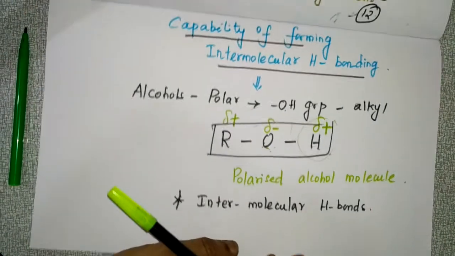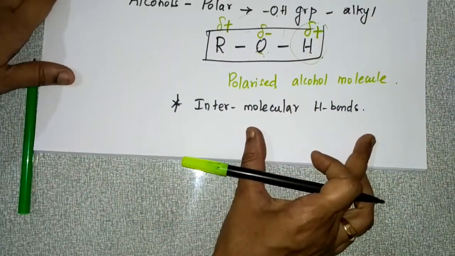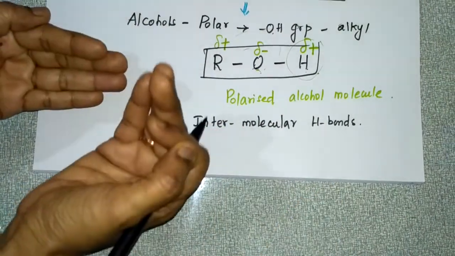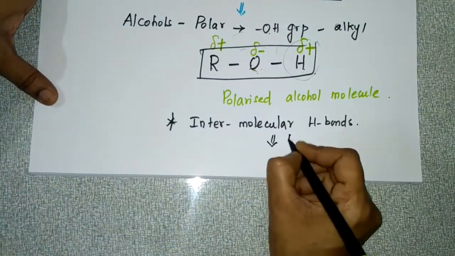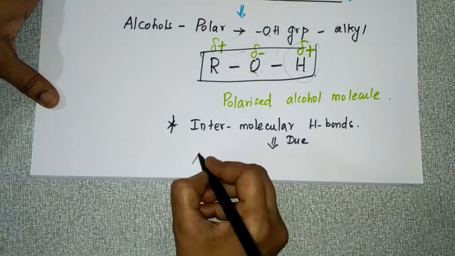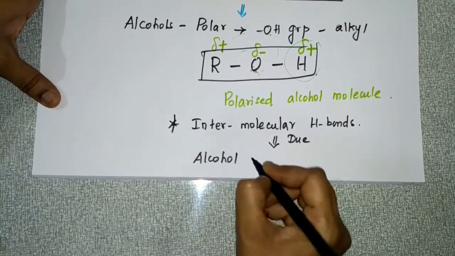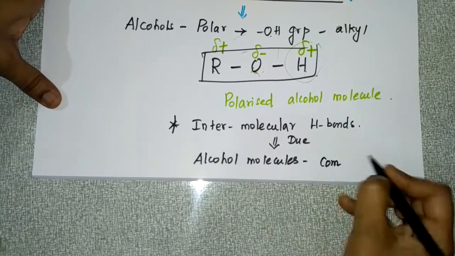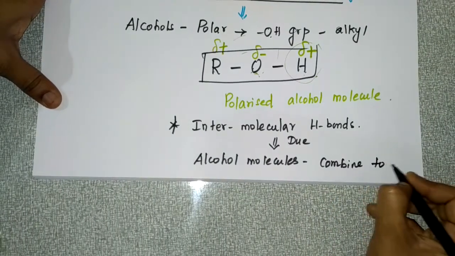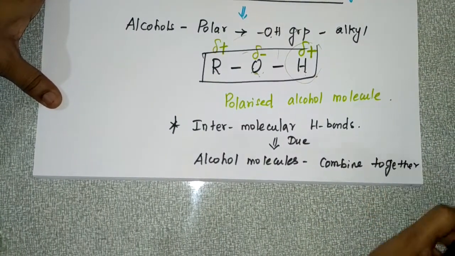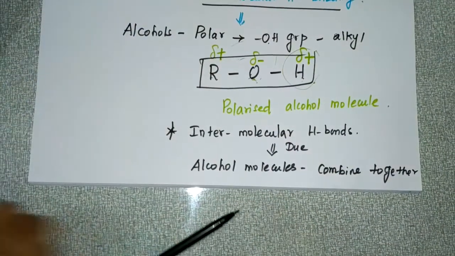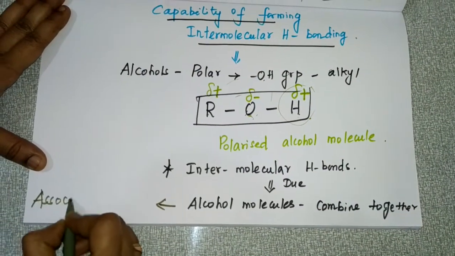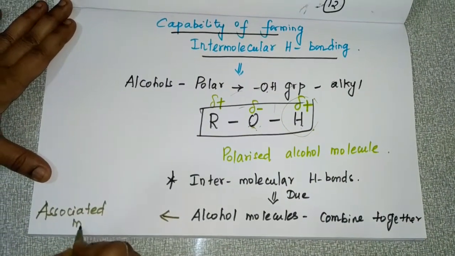Due to the formation of intermolecular hydrogen bonds, many alcohol molecules will combine together and form associated molecules.